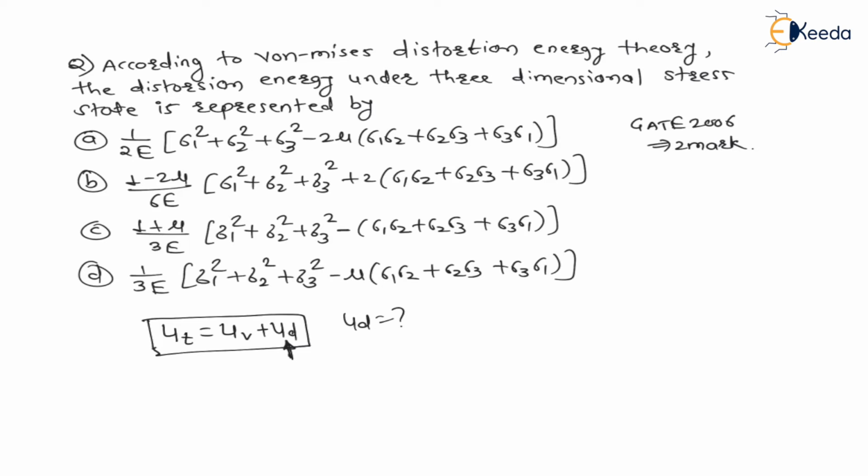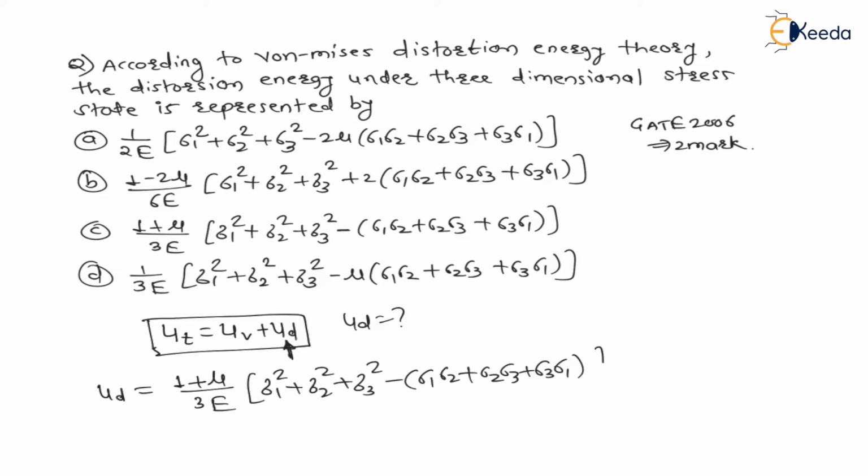Distortion strain energy. Now the distortion strain energy for 3D, if you see the derivation, in derivation we have derived (1 plus mu) divided by 3E into bracket sigma 1 square plus sigma 2 square plus sigma 3 square minus bracket sigma 1 sigma 2 plus sigma 2 sigma 3 plus sigma 3 sigma 1. This formula we have derived, right? Therefore option C is a correct choice, therefore you have to select option C.